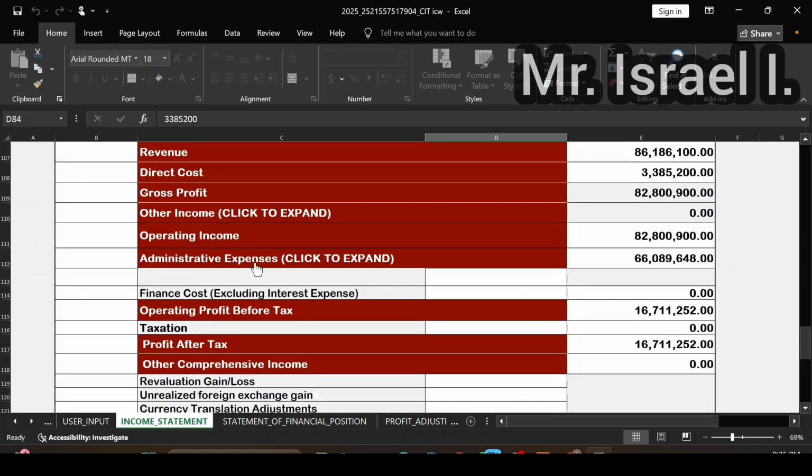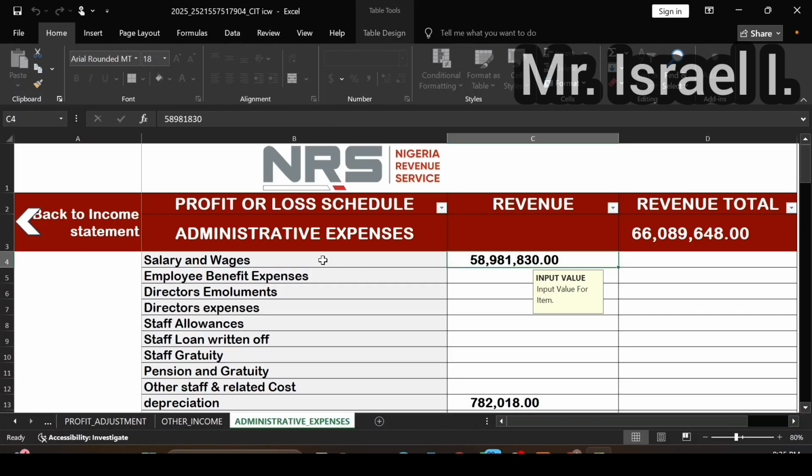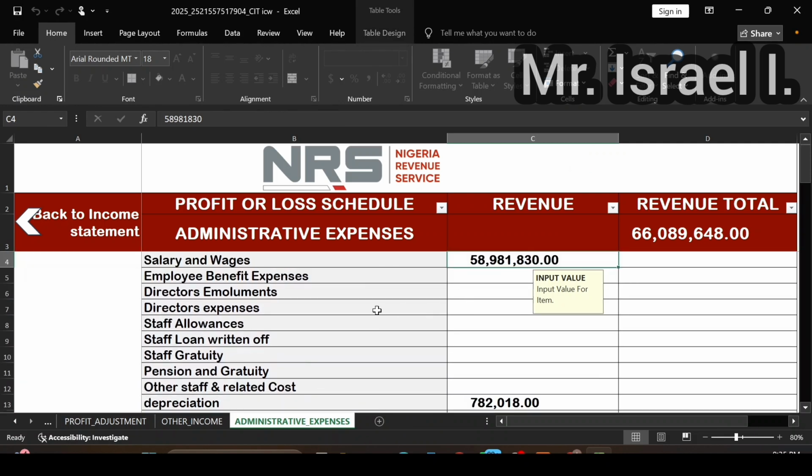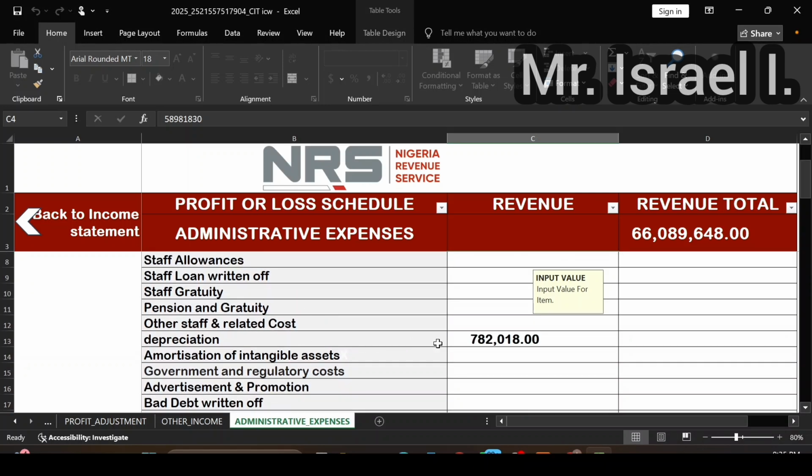Now, administrative expenses. You remember we have imputed our direct cost. Now it's administrative expenses. We are going to click here to open it. I have populated it. This is the salary. You impute it. I believe I've done a video on how to do your CIT filing. It's the same thing, right? That is why I don't want to start imputing figures. I've done the computation. Once you expand it, you see your salary. I've imputed everything.